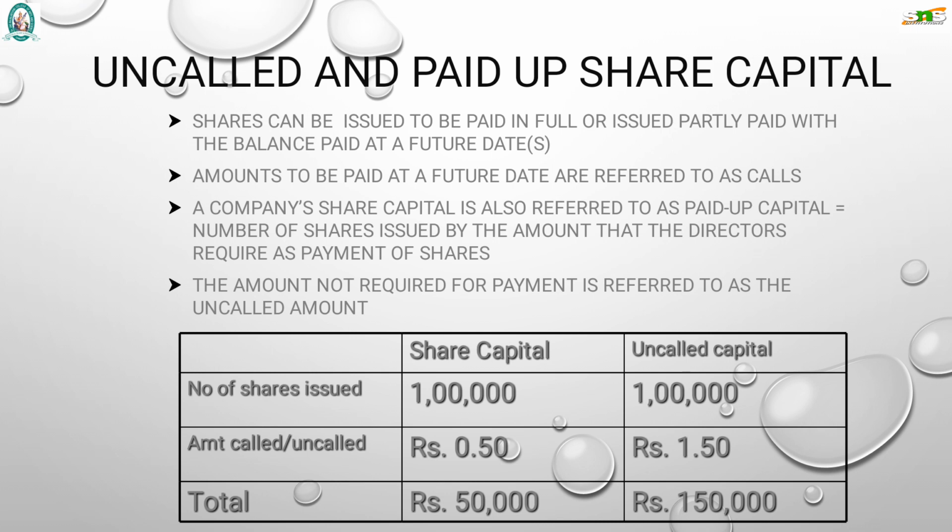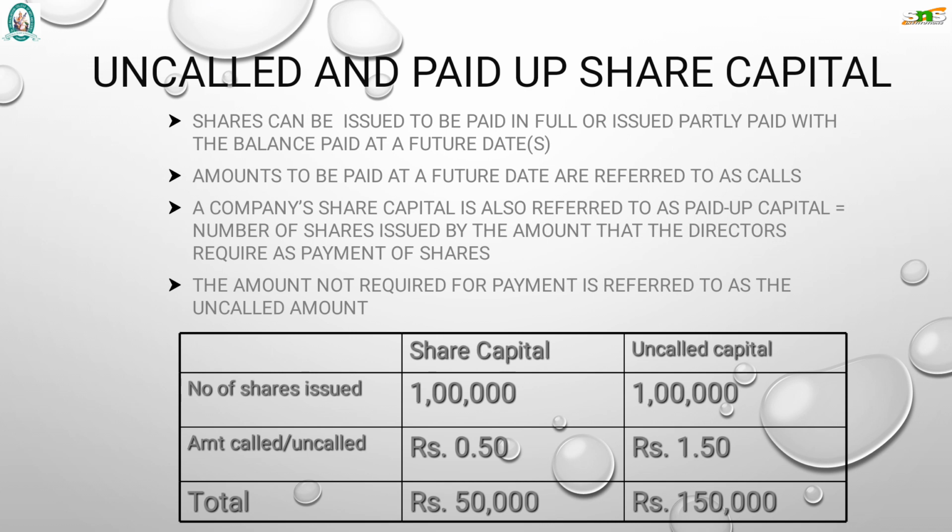That is, when the intimation is given by the company to the shareholders, they have to make the payment. For example, if 10 rupees is the face value, 2 is already got as application money, 2 rupees is already got as allotment money, now they are making the intimation for collecting 2 rupees as first call.